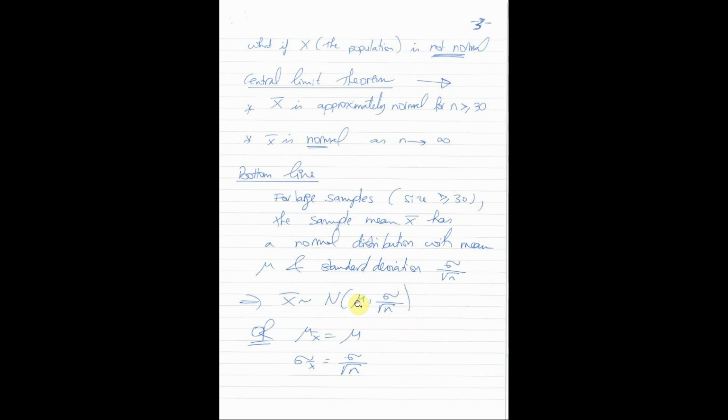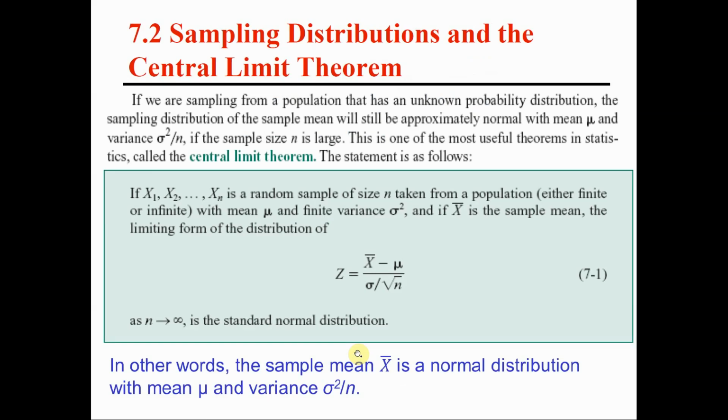Obviously, mu is the population mean and sigma is the population standard deviation. In other words, mu X bar, the mean of our sample mean, is equal to mu, the population mean. Sigma X bar is equal to sigma over root n, where sigma is the population standard deviation.